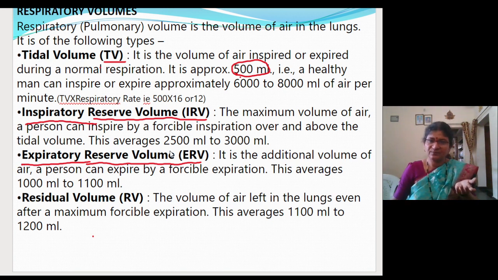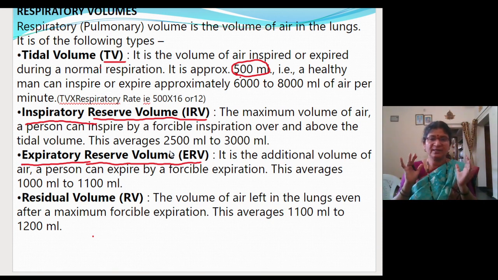After that, whatever you breathe out forcefully, that amount of air is called expiratory reserve volume. You will not expire that normally, but forcefully, by using the abdominal muscles, you can expire it. So that is called expiratory reserve volume.